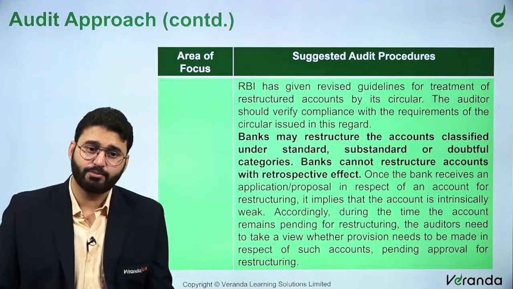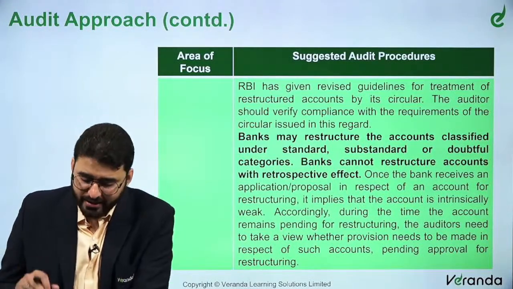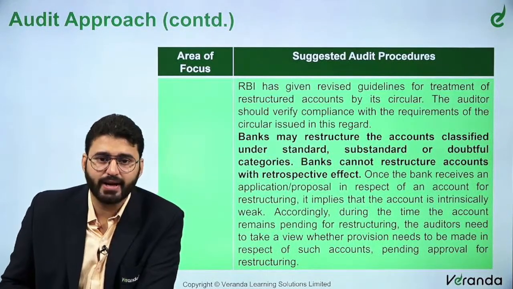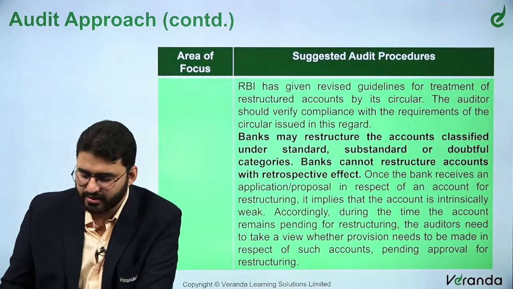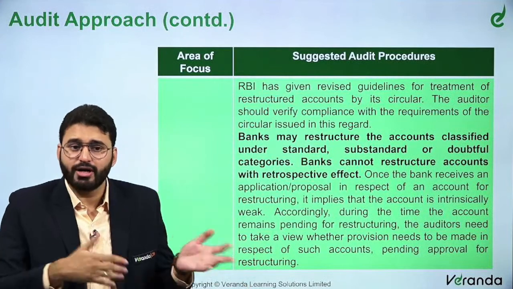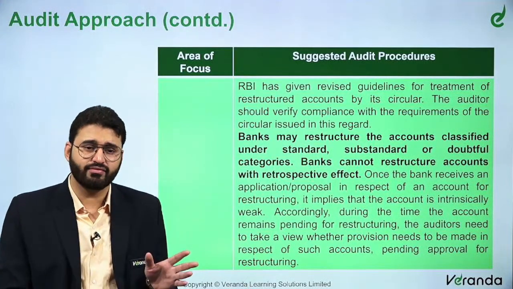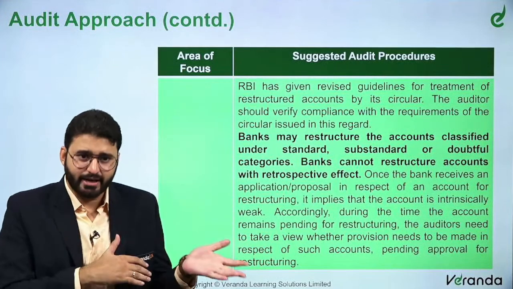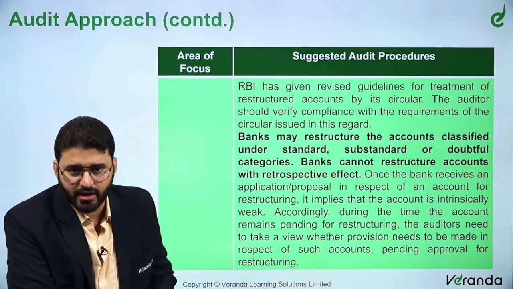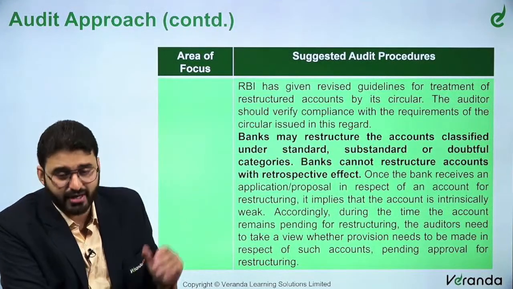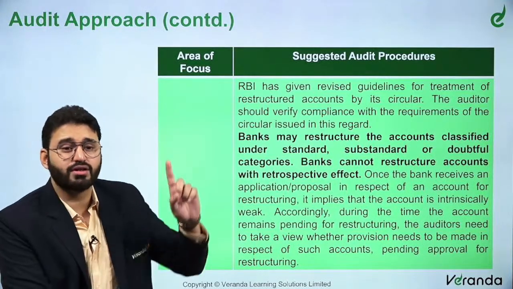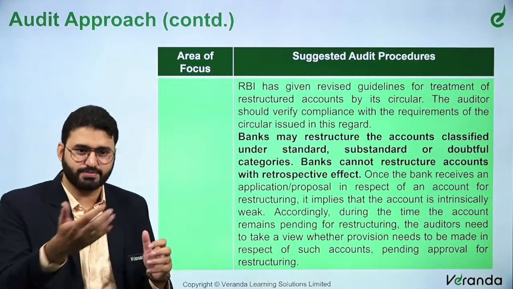Now, how is it relevant? From a provisioning perspective, it is relevant. RBI has given revised guidelines for treatment of restructured accounts by its circular. The auditor should verify compliance with the requirements of the circular issued in this regard. So generally, when you restructure your loan, you may have classified it as an NPA, or you may not have classified it as an NPA. If you have already classified it as an NPA, when you restructure it, you take it back, and then if the restructured loan is again defaulted, it becomes an NPA again. So, banks may restructure accounts classified under standard, substandard or doubtful categories. Banks cannot restructure accounts with retrospective effect. Of course, you have to do it prospectively only.